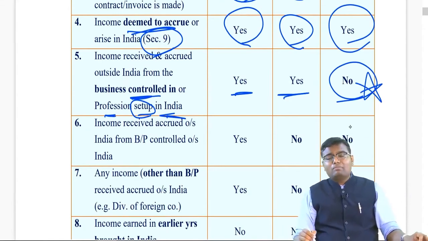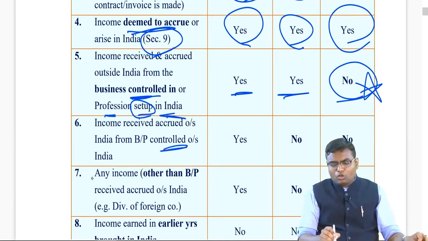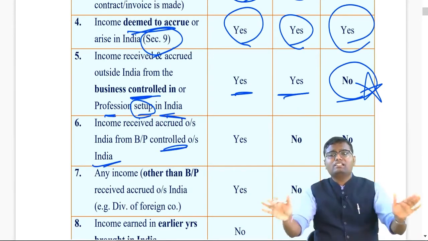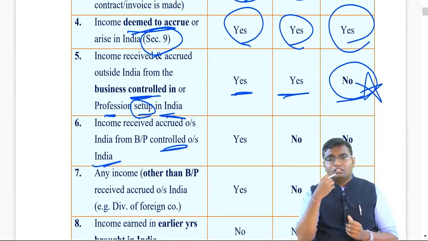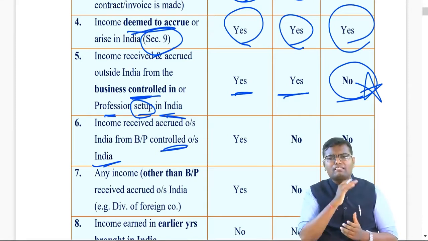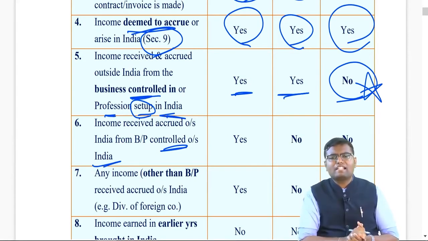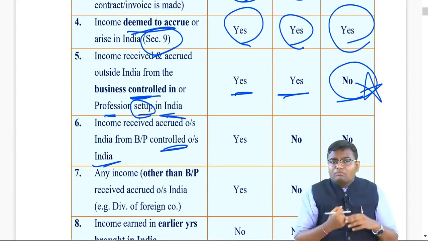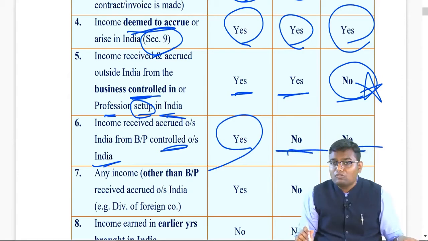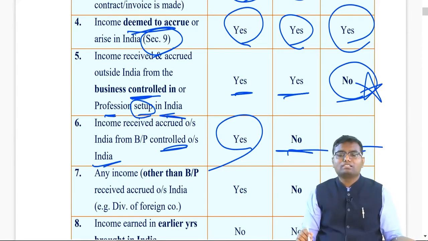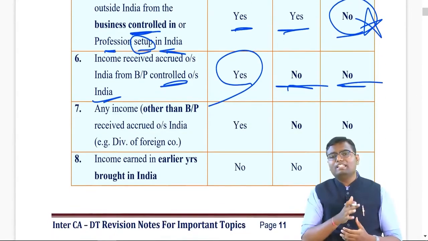But let's say your business or profession accrued outside India, received outside India, even controlled outside India, nothing related to India. A person is there who is resident, let's say, working in London, business in London, receiving and taking decisions there. This kind of income is only taxable to R&OR. It is not taxable to RBNOR, not taxable to NR also, because India doesn't come into the picture. So this kind of income is only taxable to R&OR.